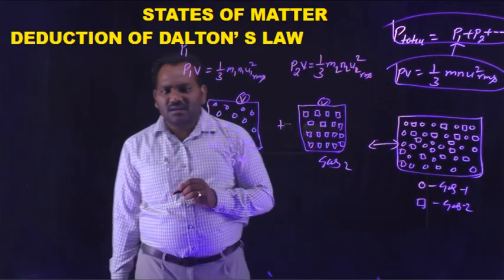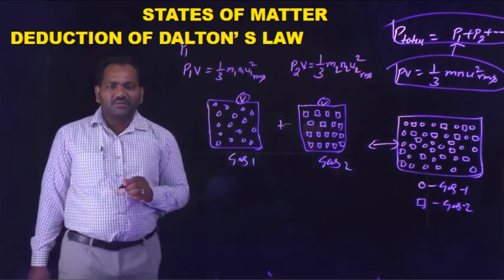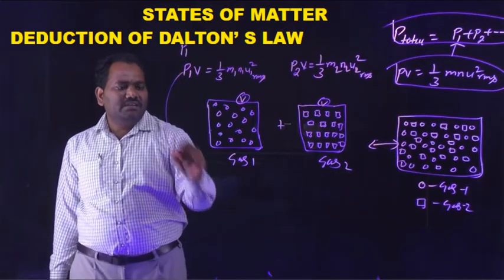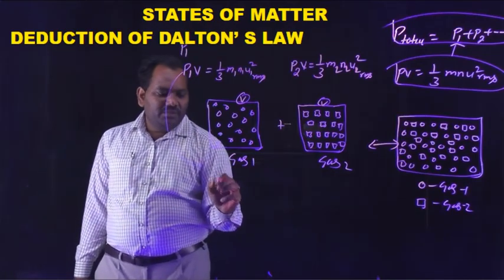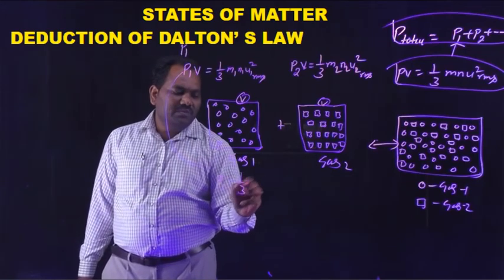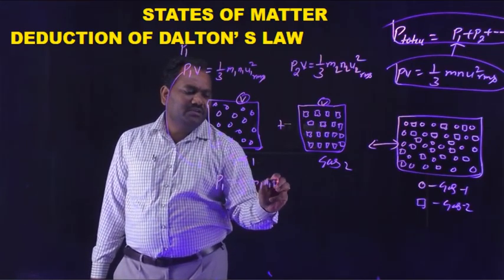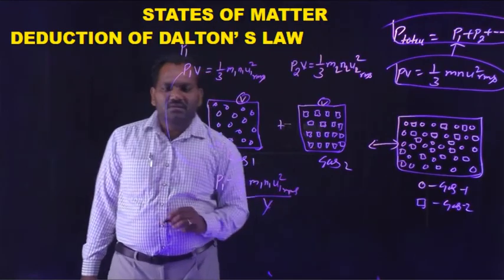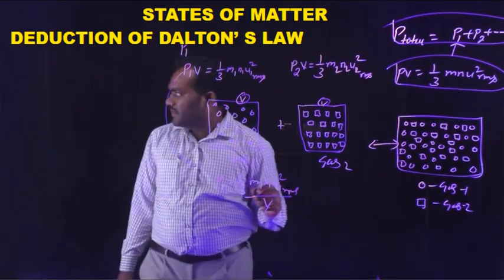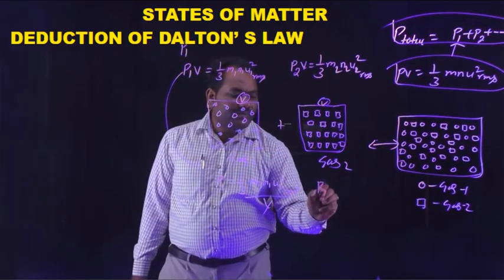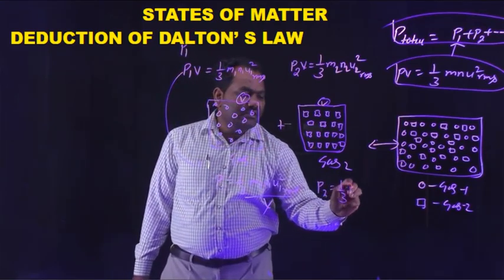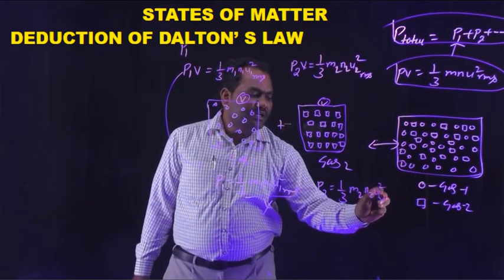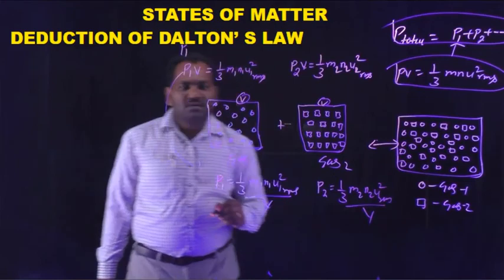Since the volumes are the same, V1 is equal to V2, so we simply write V. So P1 is equal to 1 by 3 M1 N1 U1 square RMS by V, and similarly P2 is equal to 1 by 3 M2 N2 U2 square RMS by V.